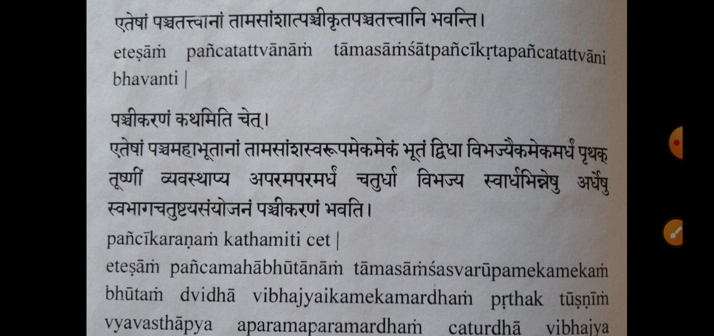After dividing into two equal parts, one half of each remains intact. This is the second step. The other half of each divides into four equal parts. This is the third step. So the first step is, among the five great elements, each element divides into two equal parts, and one half of each remains intact. The other half of each divides into four equal parts.